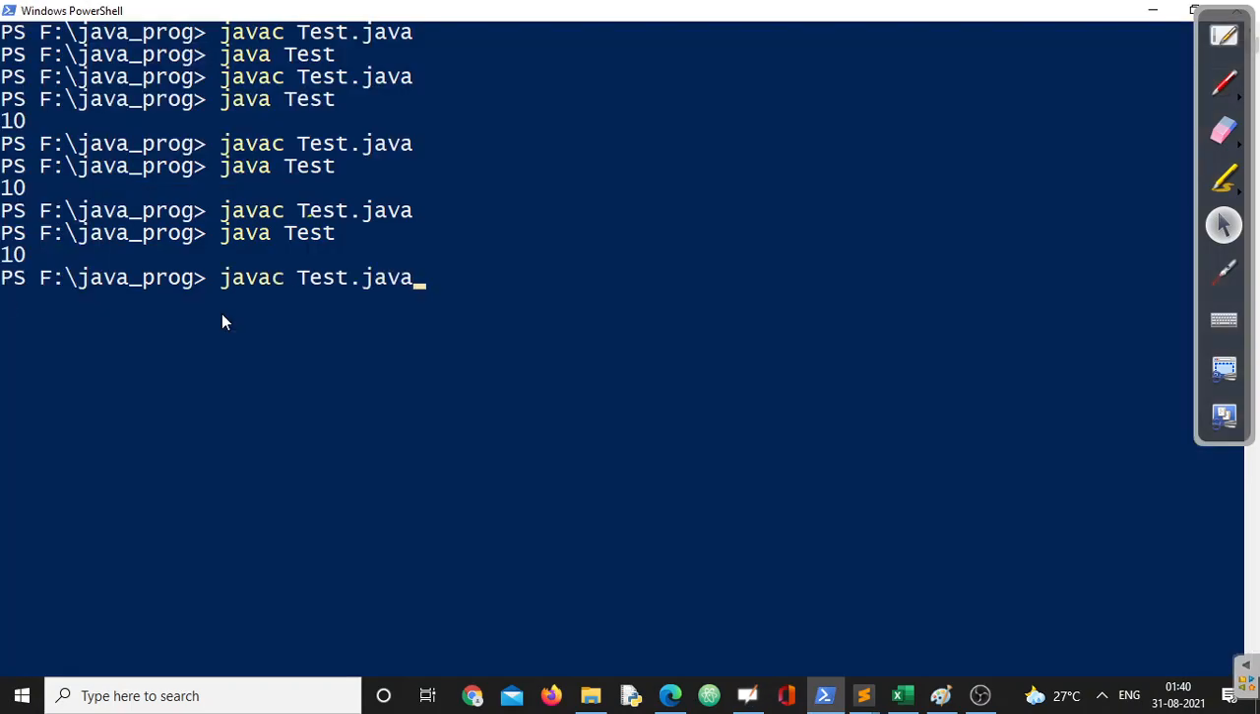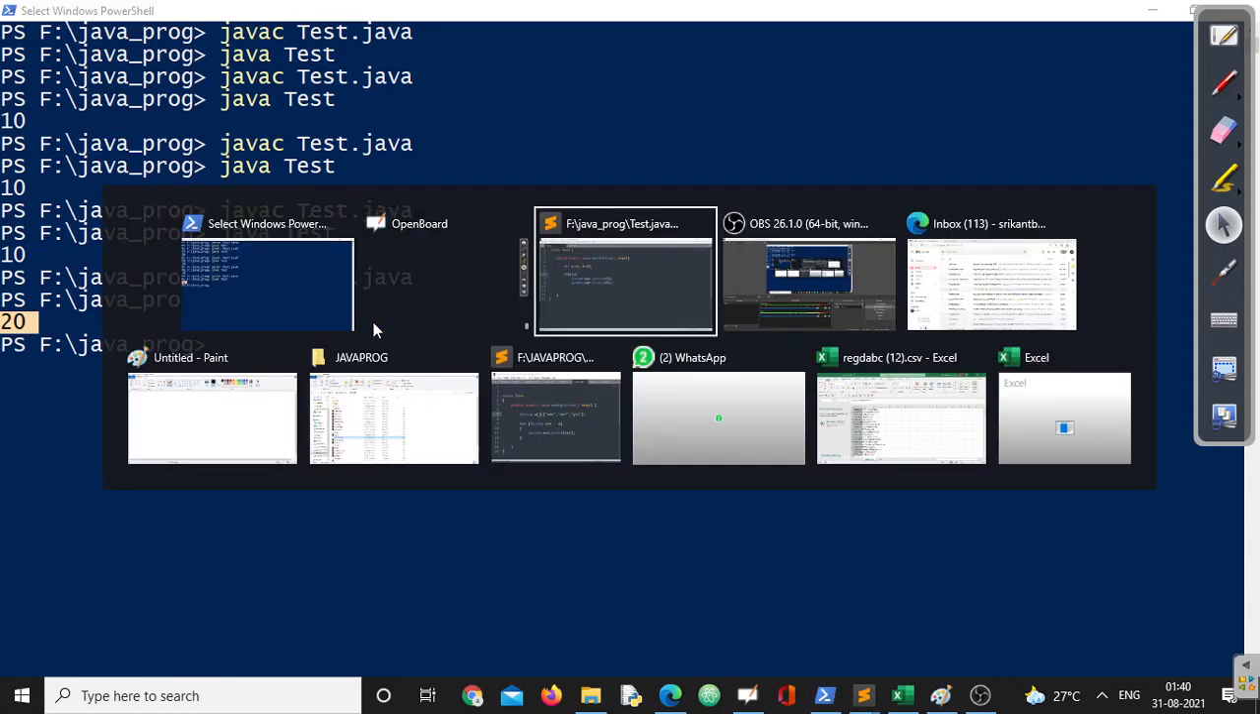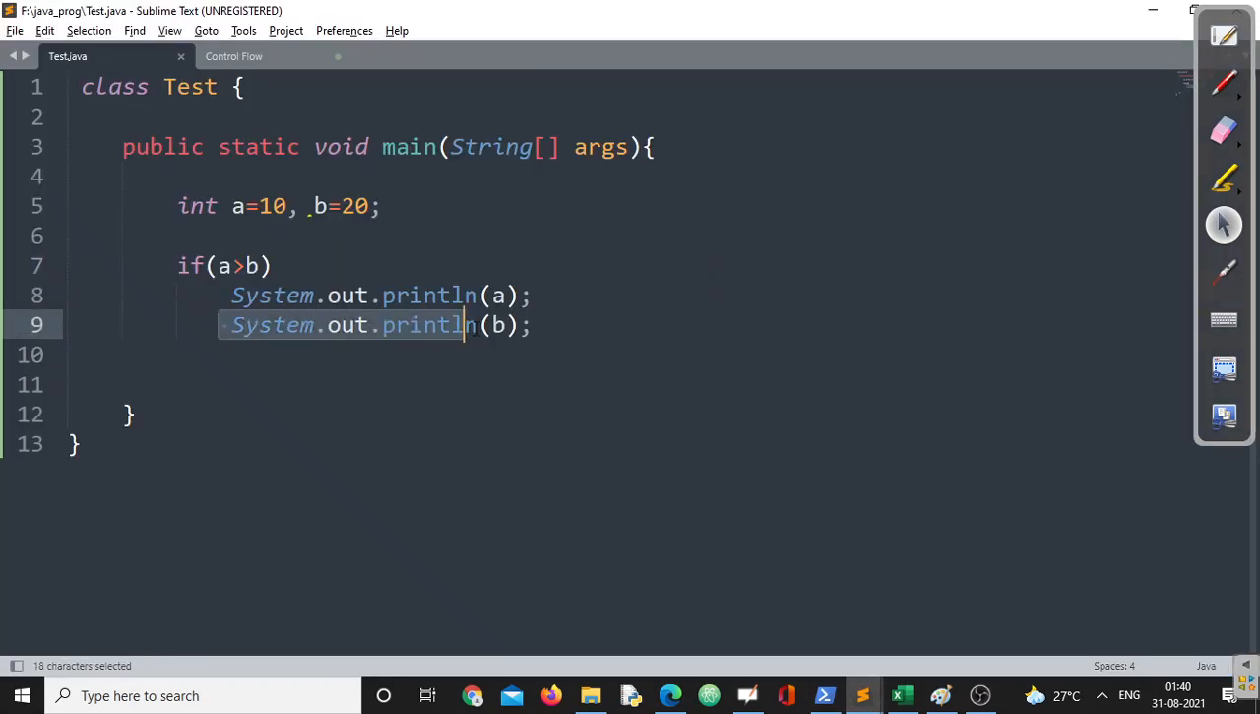Let us cross check. The code will compile absolutely fine. Let us execute this program. It will print 20. Which statement is getting printed? The second statement will be getting printed because this one is false. And if the condition will be true, then both the statements will be getting printed, right? That is the next part.